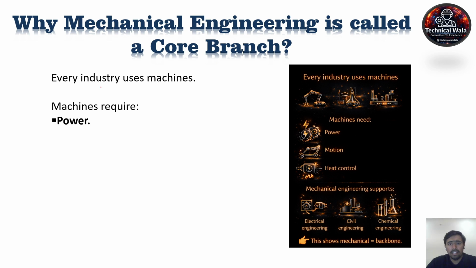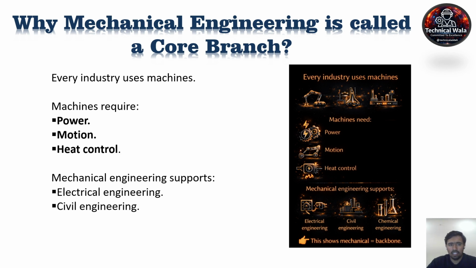Now, why is mechanical engineering called a core branch? Generally, every industry has machines, and machines require only three things. The first one is power, second is motion, and third is heat control. And all these three things are covered in mechanical engineering. That's why mechanical engineering is called a core branch.